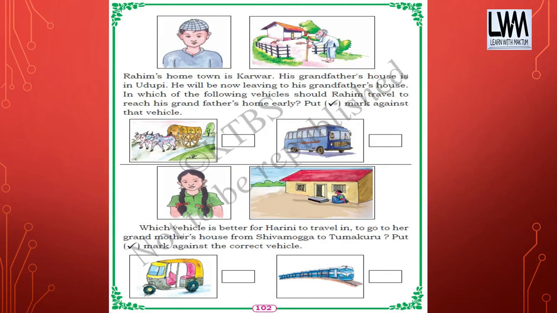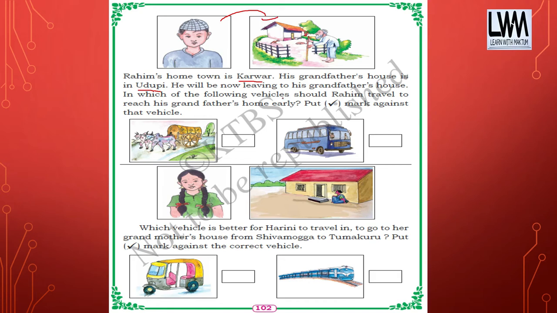Now, Rahim's hometown is Karwar. His grandfather's house is in Udupi. Yes, he will now be living at his grandfather's house. So he is going to his grandfather's house.